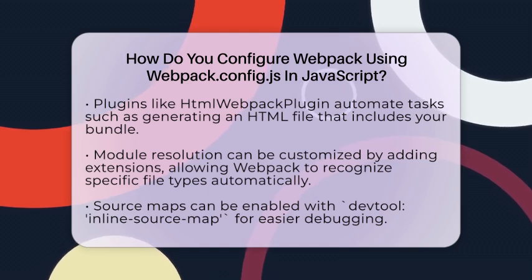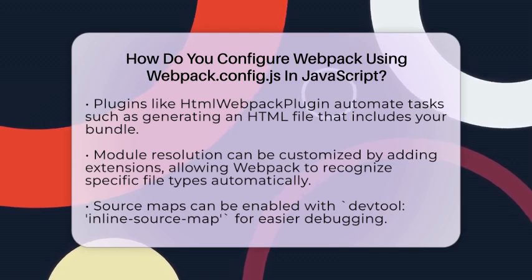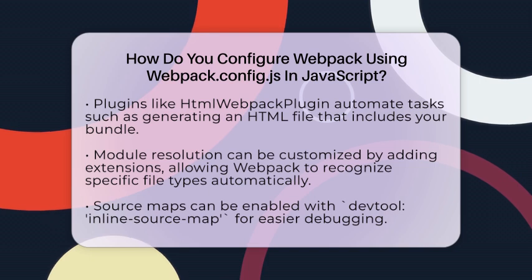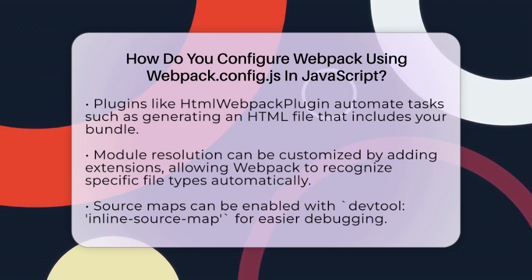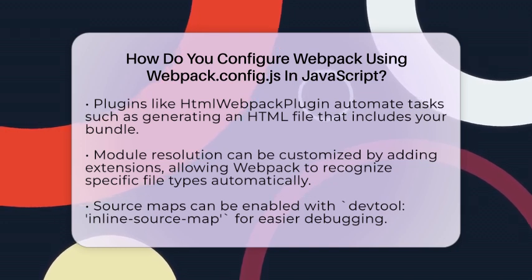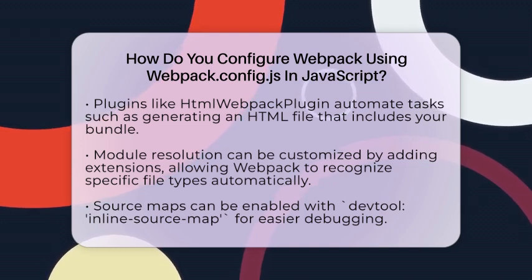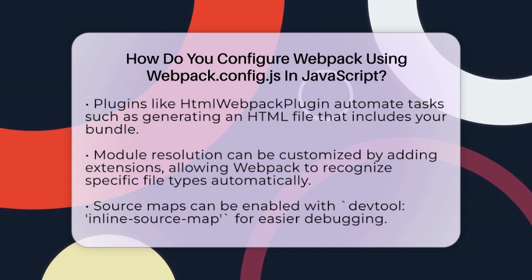Plugins add extra features. For example, to generate an HTML file that includes your bundle automatically, you use HtmlWebpackPlugin. You require it at the top and add it to the plugins array. This plugin creates an HTML file based on a template you specify. You can also tell Webpack how to resolve modules. For example, you can add extensions '.ts' and '.js', so Webpack recognizes these file types without needing to specify the extension every time.